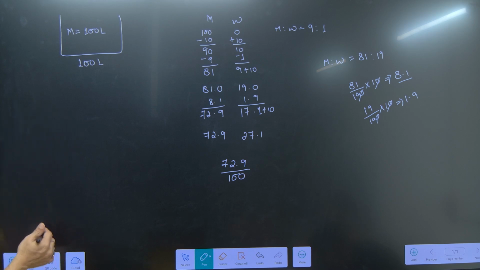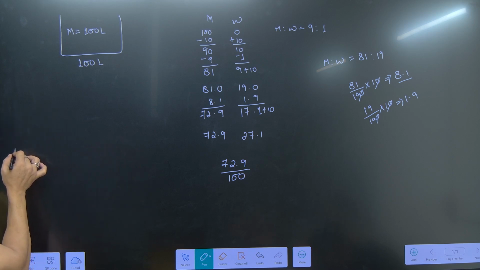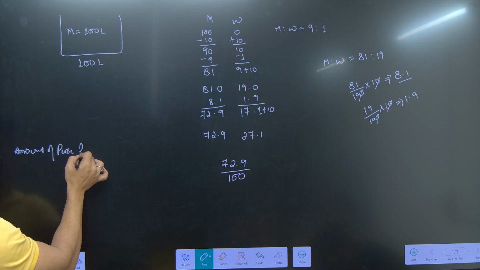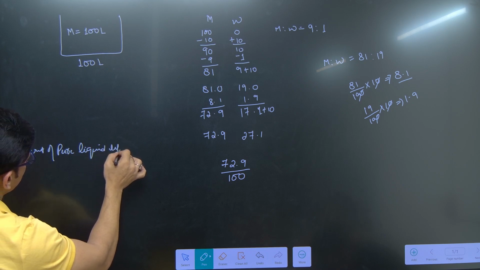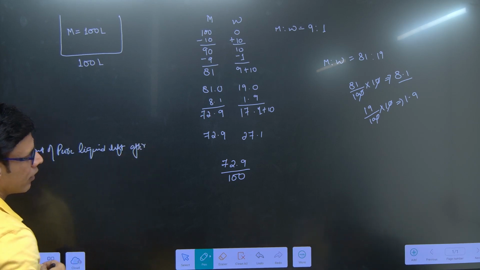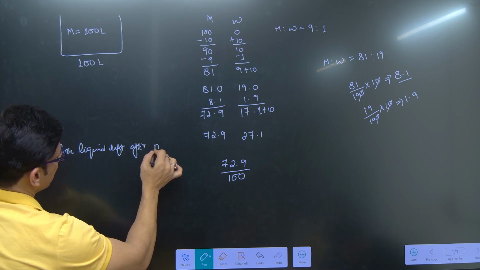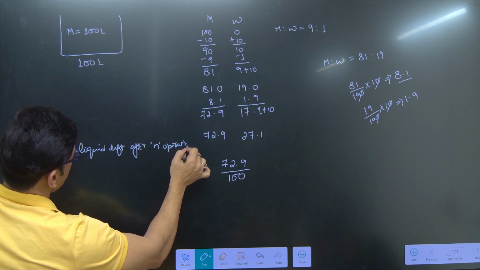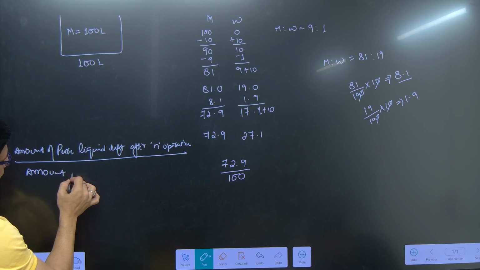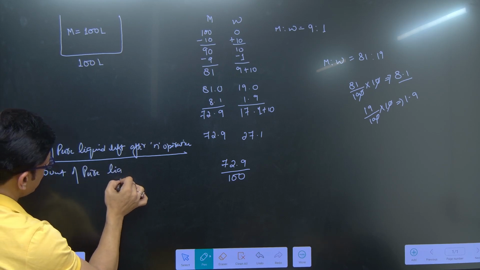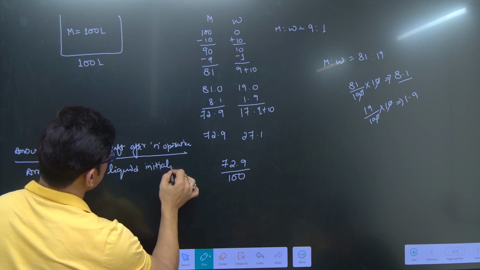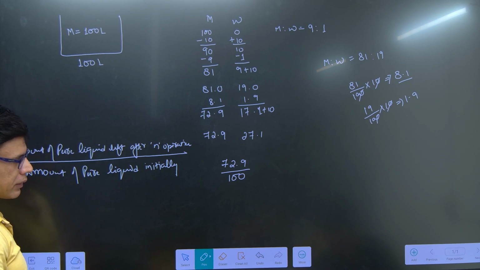If you directly want to find out the answer for such questions, you have to write down one formula: amount of pure liquid left after n operations divided by amount of pure liquid present initially.